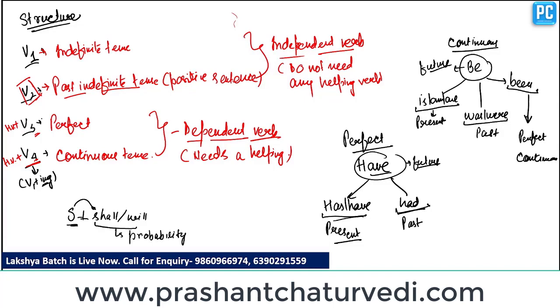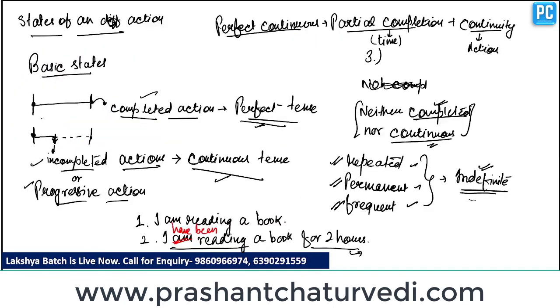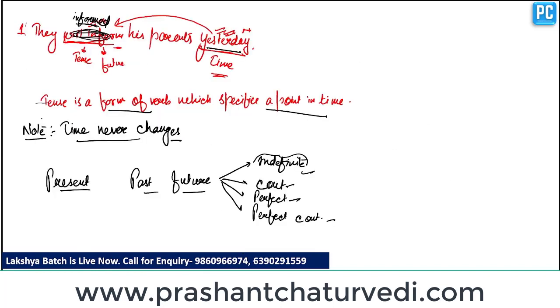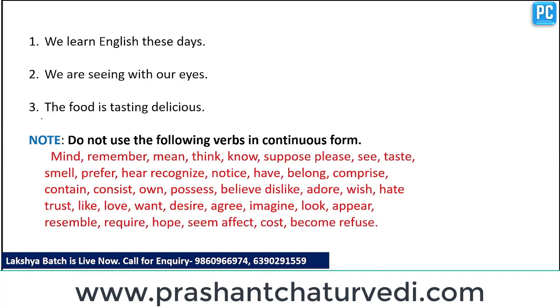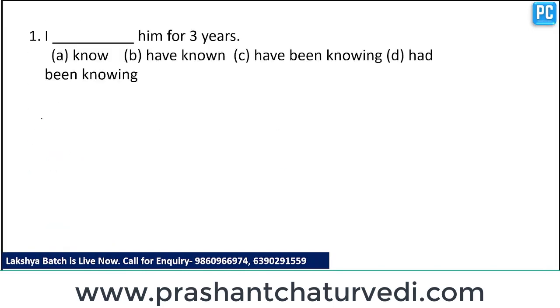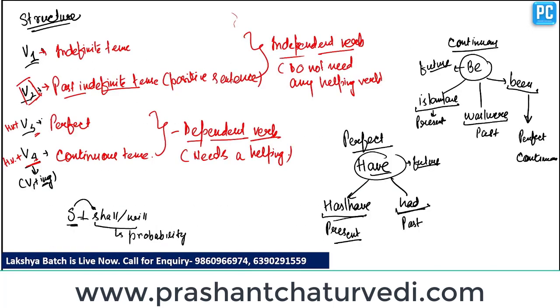Clear? So now I'll tell you the basic structure of tenses. The basic structure of tense is subject plus verb plus object.